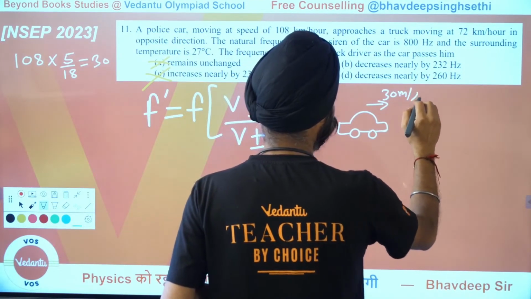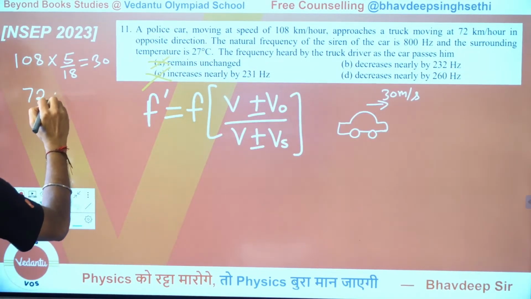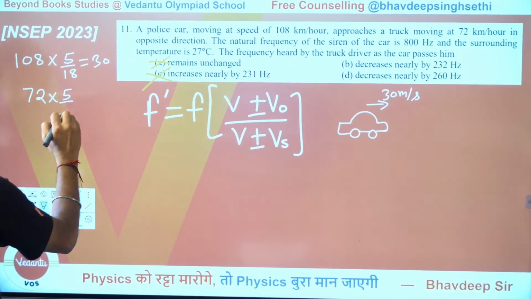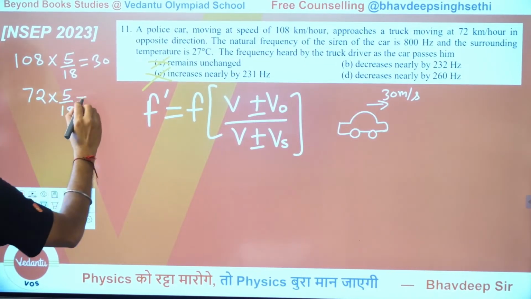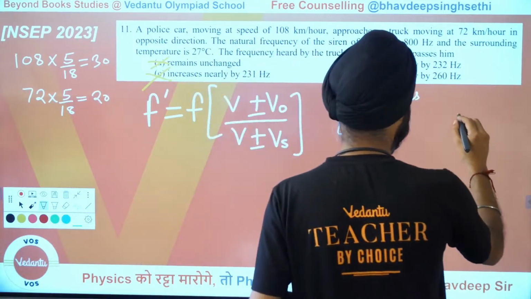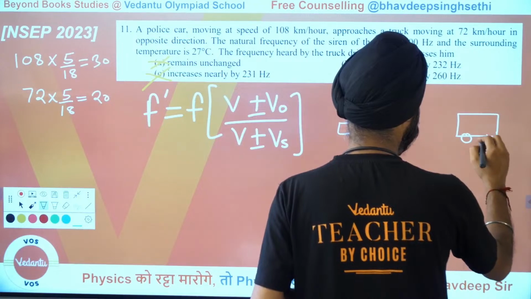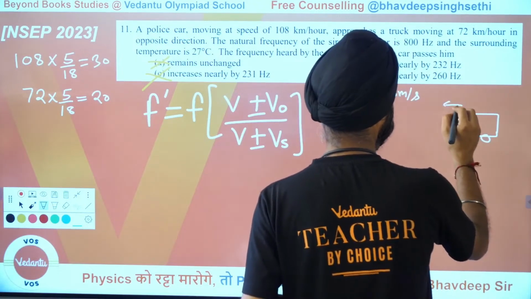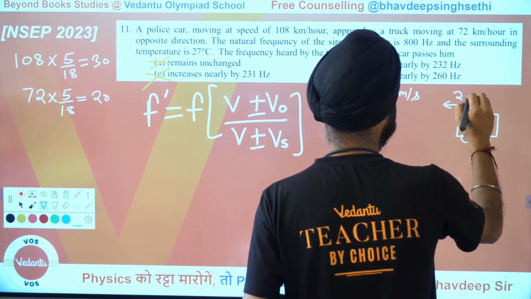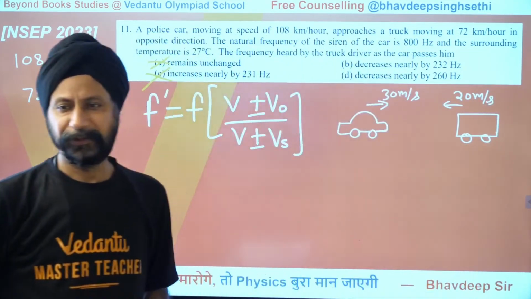Now it's approaching a truck moving at 72 km/h. 72 times 5 by 18, so this gives me 4 and this becomes 20, so 20 meters per second. There's a truck. I don't know how to draw a truck, so let me draw a box. I know I'm not a very good artist, but this looks reasonably clear now, right? So this is the situation.